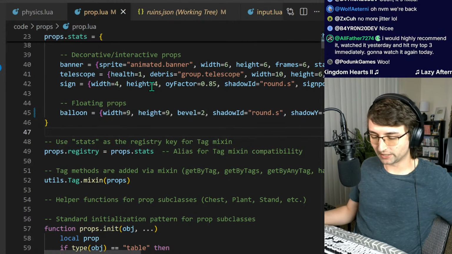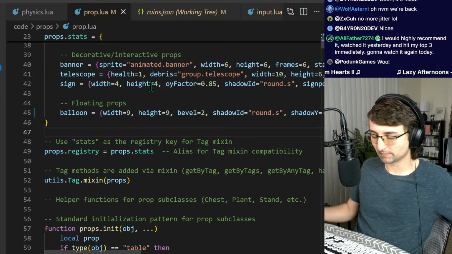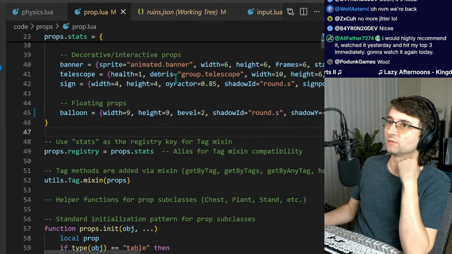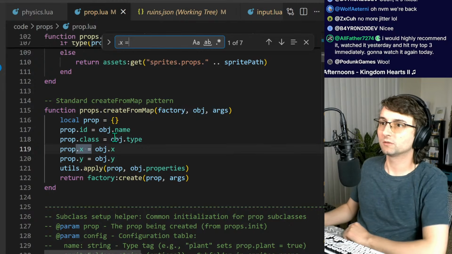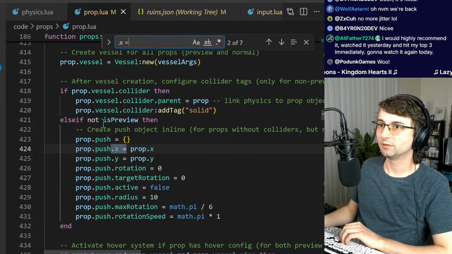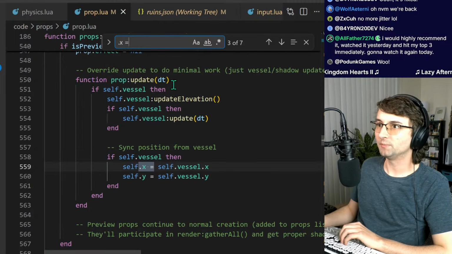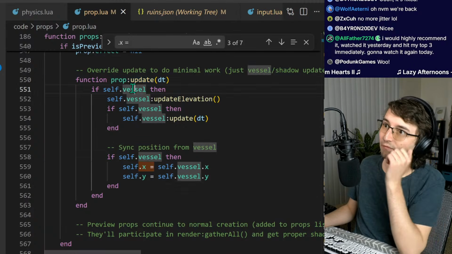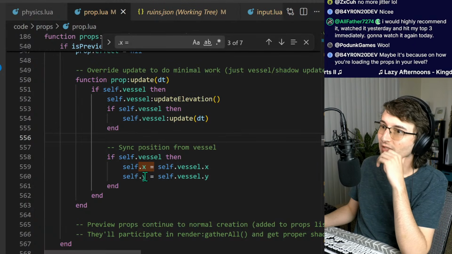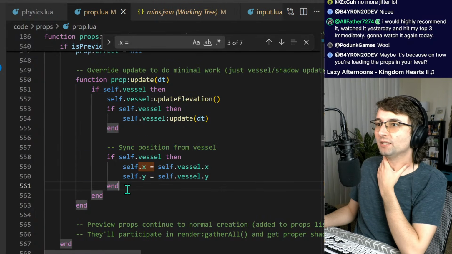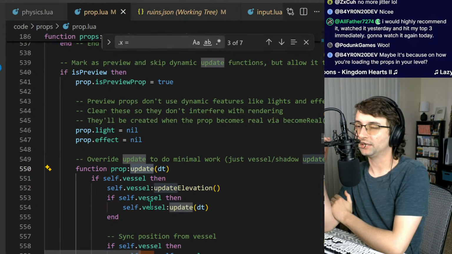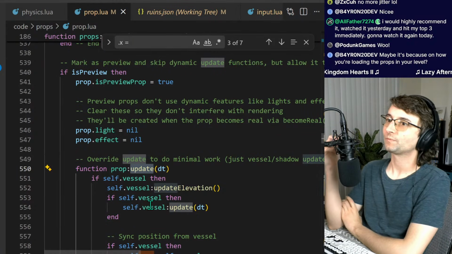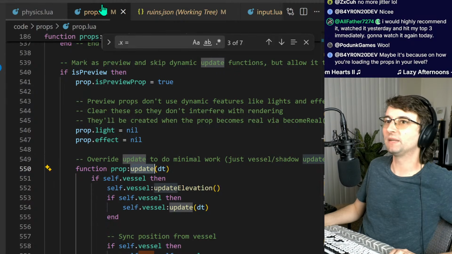So somewhere in here... .x equals... create from map is preview prop update. Is this not being called? If self.vessel update elevation sync value. So maybe this isn't happening? Why would that not happen though? It has to be happening. It has to be. Also, it wasn't happening for the kiln.